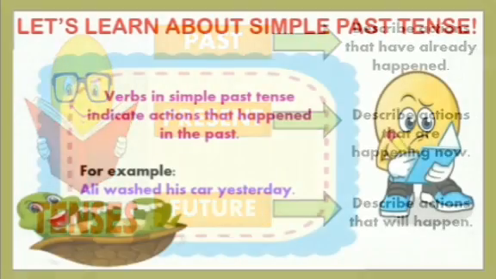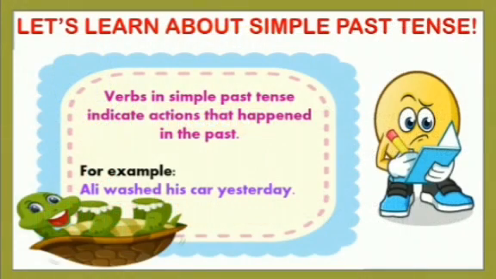Okay, but students, as I told you earlier, today we are only going to learn about simple past tense. So let's begin. Verbs in simple past tense indicate actions that happened in the past. As I've told you earlier, the actions which you have done previously, which you have finished some time before, or let's say one day before, or a few hours before, or even a second before, are classified as simple past tense.